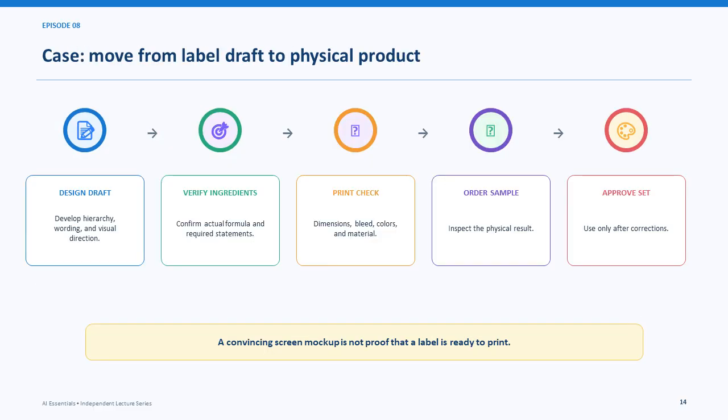Moving from label draft to physical product requires source-based copy, verification of ingredients and required statements, a print check, correct sizing, and approval of the physical result. A convincing mock-up is not proof that a label is ready to print.